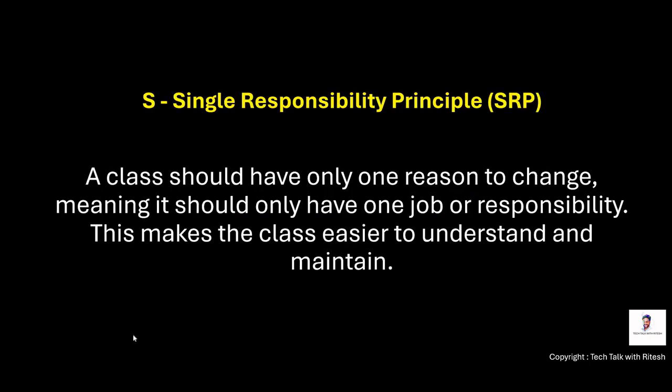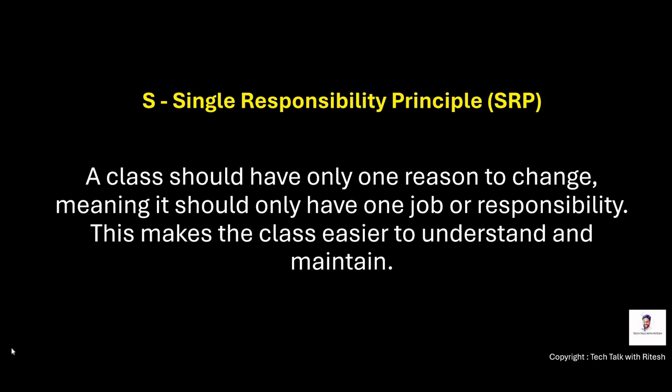So the first one is single responsibility principle, SRP, and like it says, single responsibility. Let's take the example of Java. A Java class should have only one reason to change, meaning it should only have one job or responsibility. This makes the class easier to understand and maintain. So for example, if we have written a Java class file, that class should have only one responsibility, only one reason to change. There should not be more than one reason to change. That is the first principle.